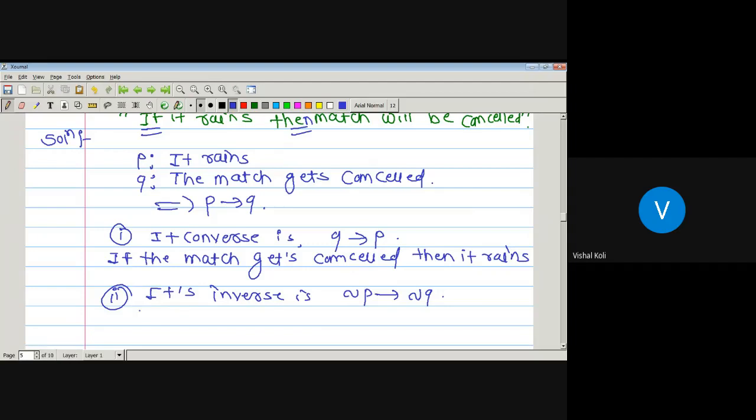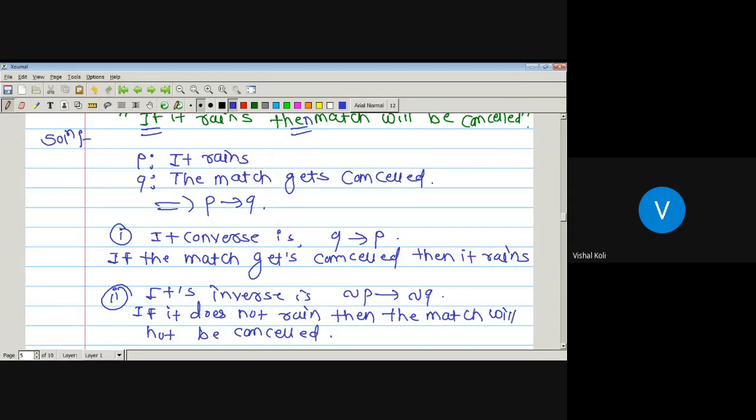So just put: if it does not rain, then negation of Q, the match gets cancelled, its negation will be the match will not be cancelled. So this one is nothing but the inverse.